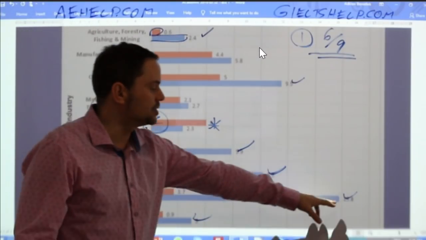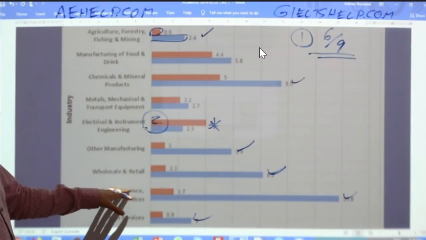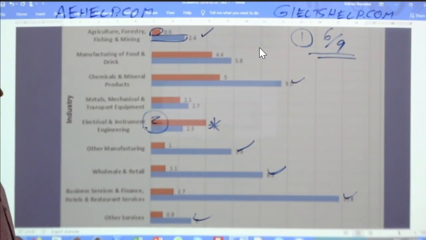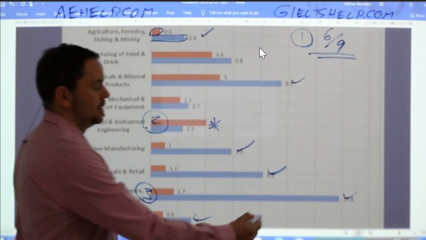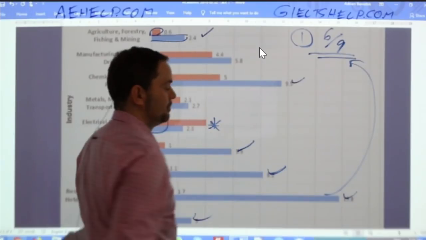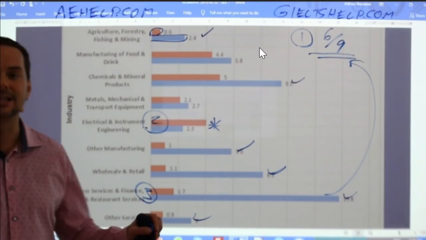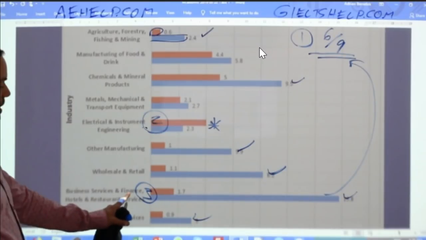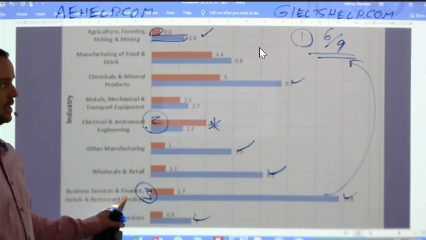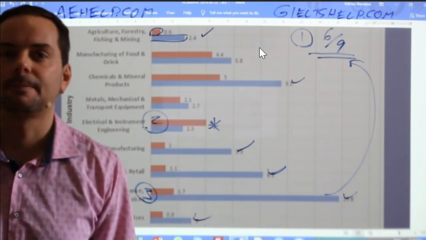This one, of course, jumps out, right? So if I go into more details now, then I can talk about the most significant of this one. So that could be my point number 3, is the business services and finance is distinctly greater for international than to local, and it is the highest overall among all industries, right?